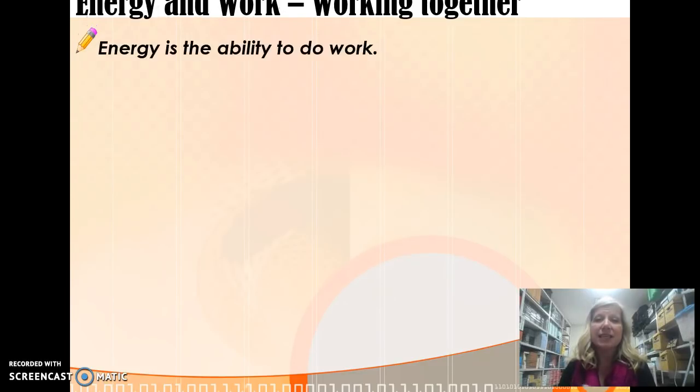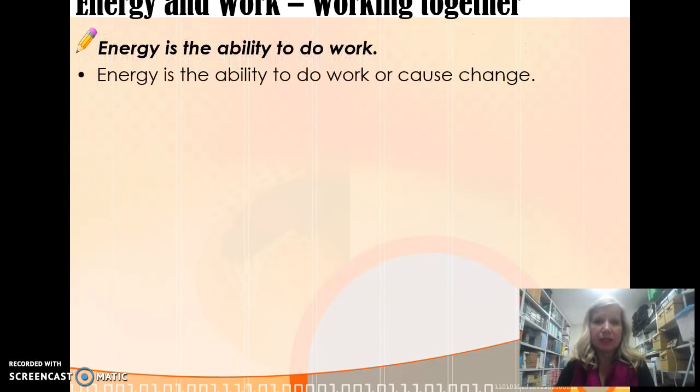So energy is the ability to do work. If you're able to do work, something happens, then that is energy. And it can cause change. Usually when you do work, you cause change in some form, and that's energy that's happening. So go ahead and write that definition down, the ability to do work. Remember, you can always pause the screencast.